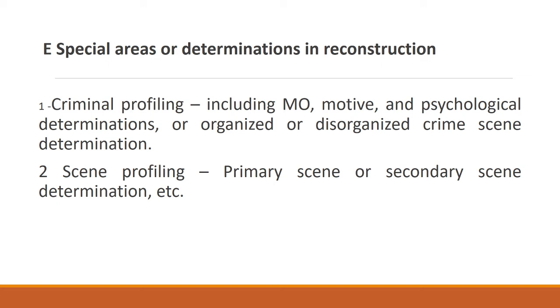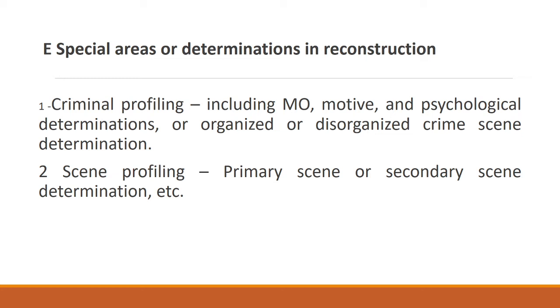In criminal profiling, the whole profile of the criminal will be obtained by a psychologist or psychiatrist, like the MO, modus operandi, the mode of operation of the criminal, what is his motive, what is his psychological state, whether he is mentally ill or not, whether it is an organized or disorganized crime scene, like that. All these things will be included in criminal profiling.